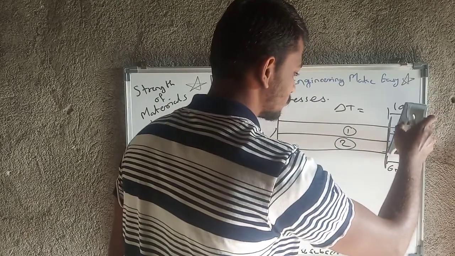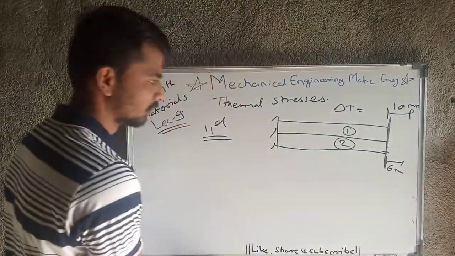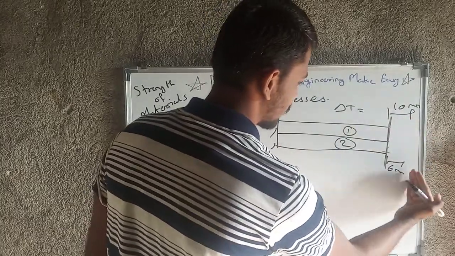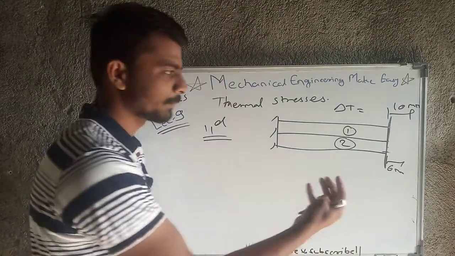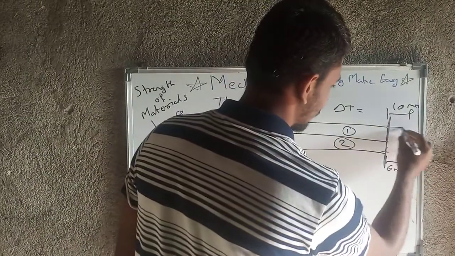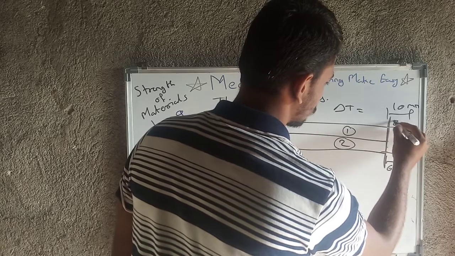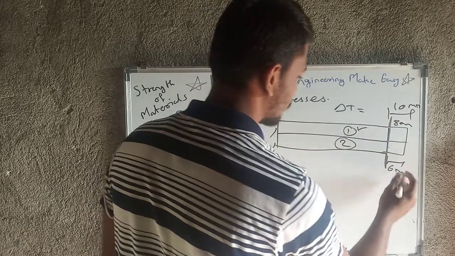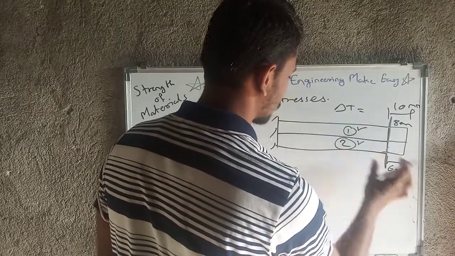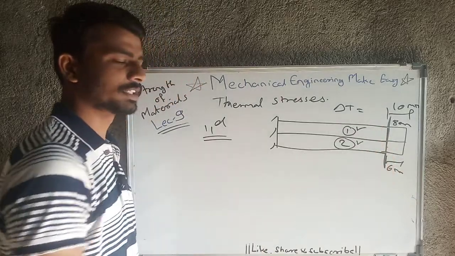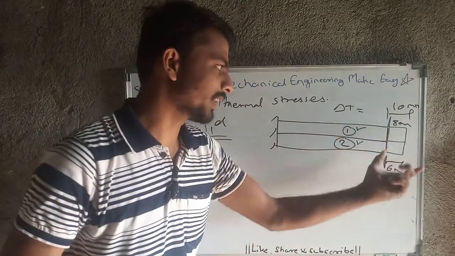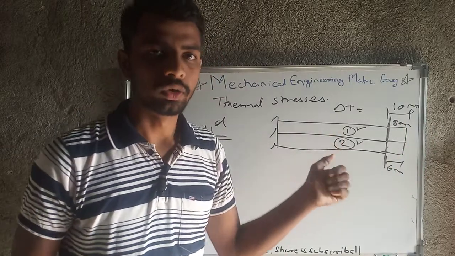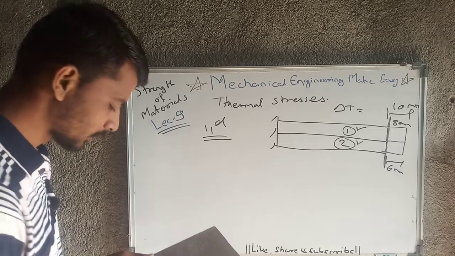So some compression of material 1 will take place by some value and material 2 will expand by some value. For example, if we assume 10 mm and 6 mm, there may be a chance that a total of 8 mm will deform. So ultimately 2 mm compression takes place in material 1 and 2 mm extra expansion takes place in material 2. This is only for your conceptual clarity. That value may vary, it will not be exactly 8 mm, it will vary according to material properties.